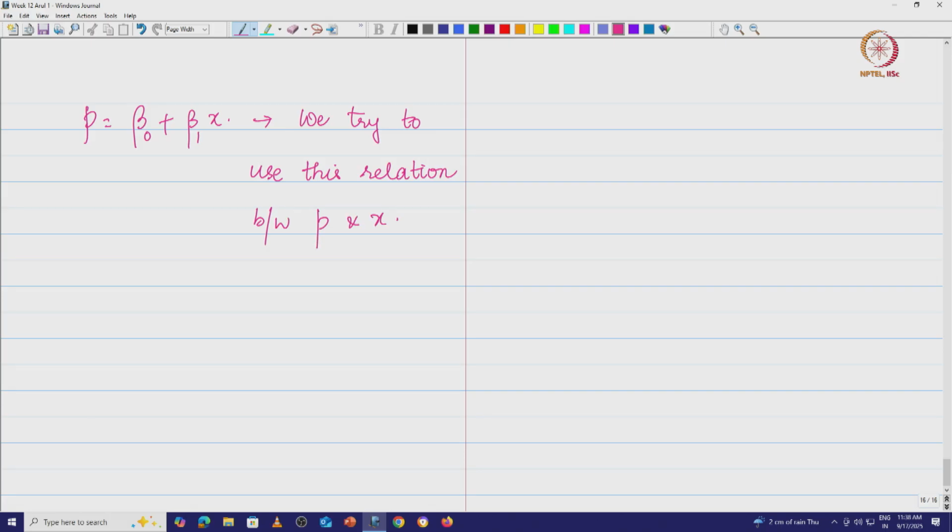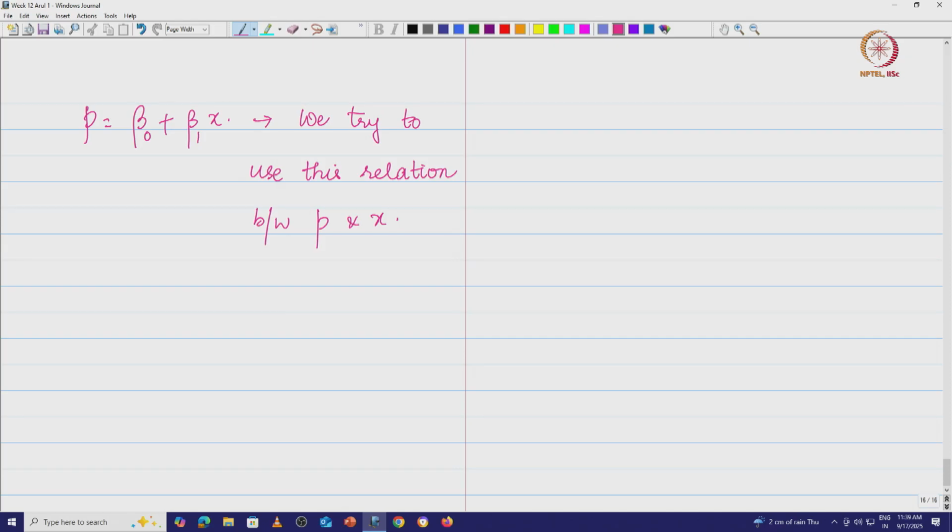But remember, p is defined as the probability of success and 1 minus p is the probability of failure. Now, if you do this beta naught plus beta 1 x, x can take any value on the real line. Therefore, the value of p is no more a value between 0 and 1.